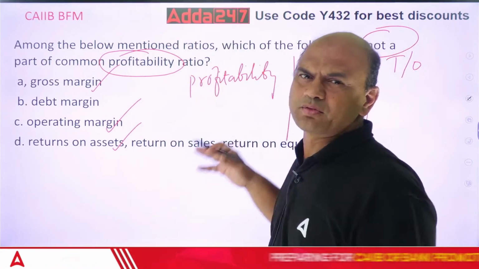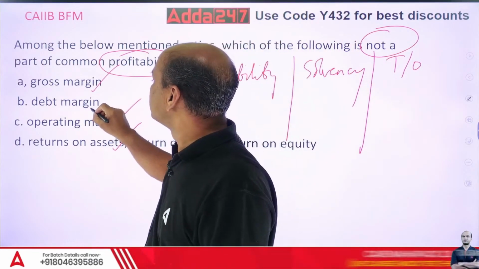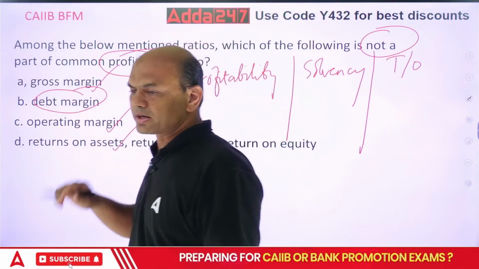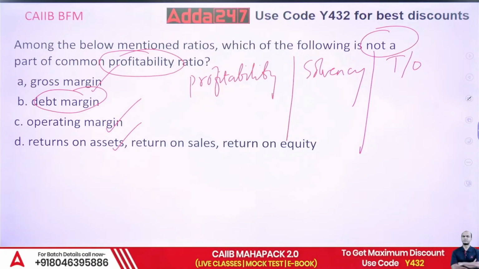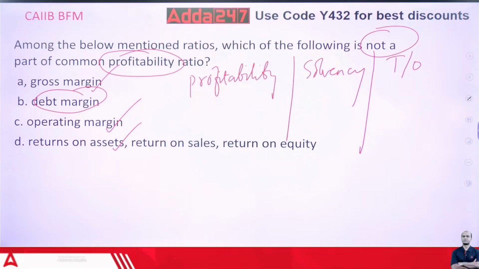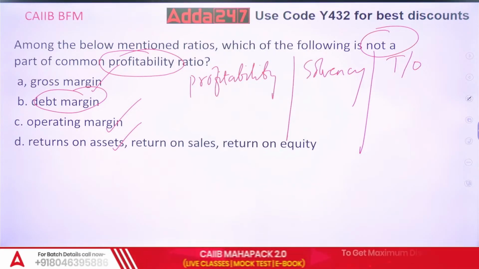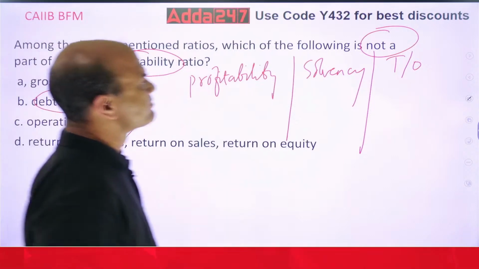The remaining 2 I'll explain whenever some topic comes. So the required answer is this: debt margin is not part of your profitability ratio. Got it? Debt margin is the answer.